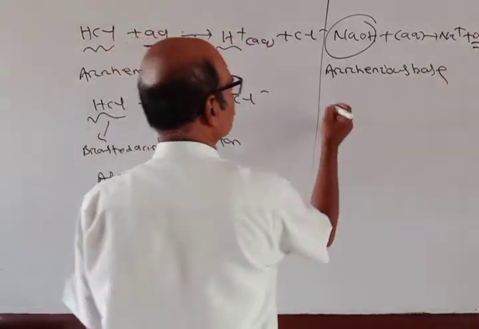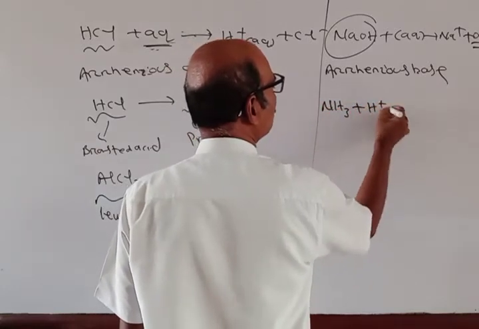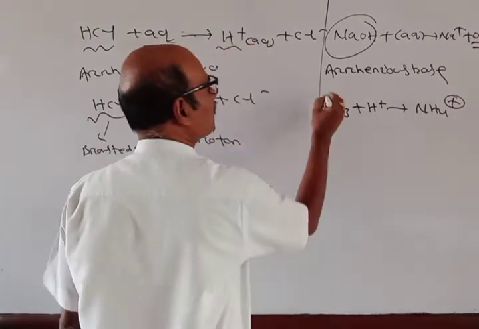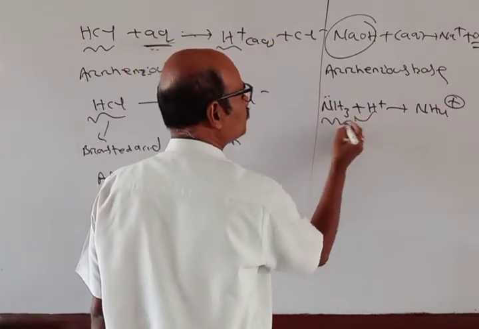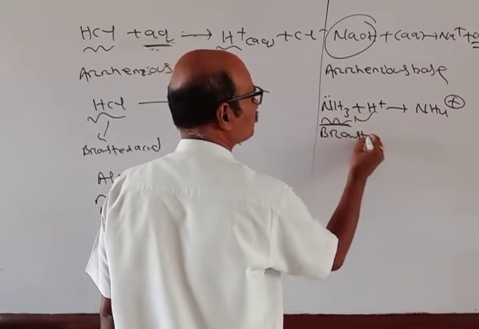Similarly, if I take NH3 plus H+ giving NH4+, because the ammonia here accepted a proton, it's a Bronsted base.